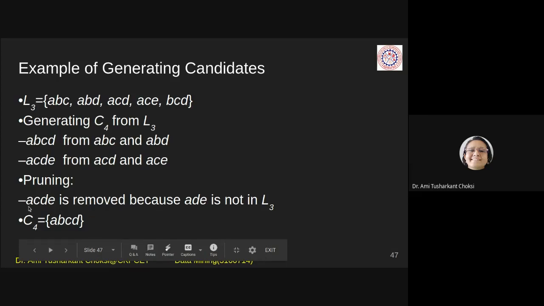So ACDE is removed from C4. So what we do is combine the L3 frequent sets and generate C4, but for that we need to check whether all the subsets are frequent or not. If they are not all frequent, we cannot consider that item set in C4.